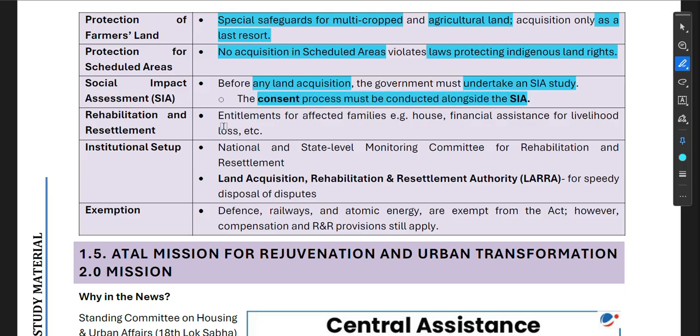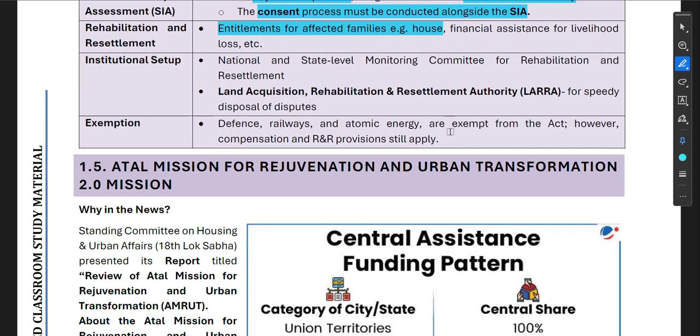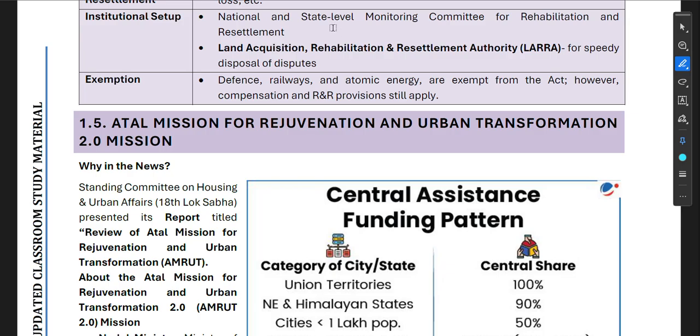Rehabilitation and resettlement entitlements for affected families, that is, house, financial assistance for livelihood loss, etc. Now, institution setup: national and state level monitoring committees for rehabilitation and resettlement, and a Land Acquisition, Rehabilitation and Resettlement Authority for speedy disposal of disputes. Exemption: defense, railway, and atomic energy are exempt from the act. However, compensation and RR provisions still apply.